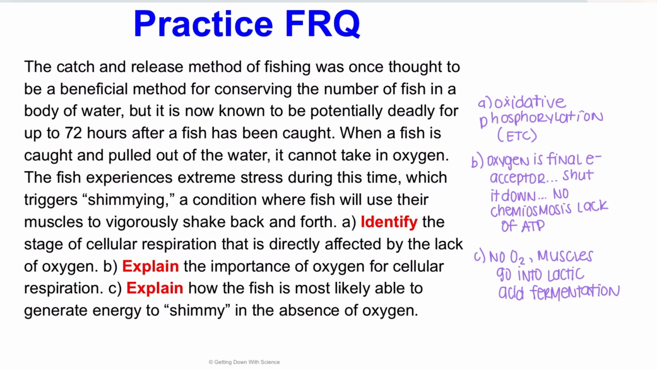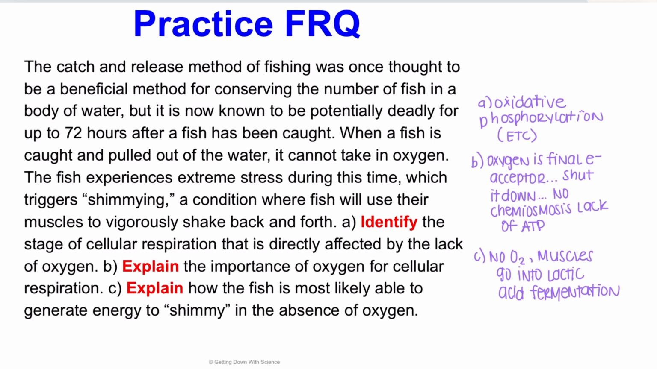Alright, this first practice FRQ is talking about fish. The catch and release method of fishing was once thought to be a beneficial method for conserving the number of fish in a body of water, but it is now known to be potentially deadly for up to 72 hours after a fish has been caught. When a fish is caught and pulled out of the water, it cannot intake oxygen. The fish experiences extreme stress during this time, which triggers shimmying, a condition where fish will use their muscles to vigorously shake back and forth. So think about fish flopping on the deck, right? They're not breathing because they get their oxygen through their gills in the water. So they can't intake oxygen at this point.